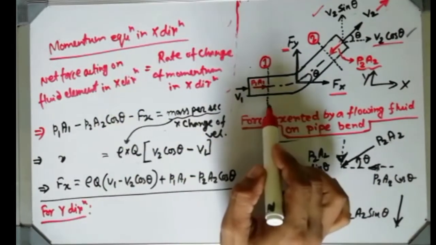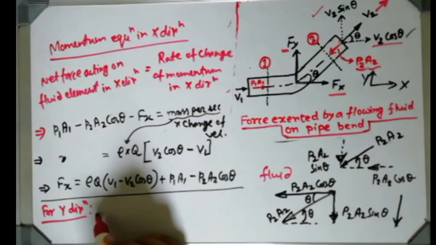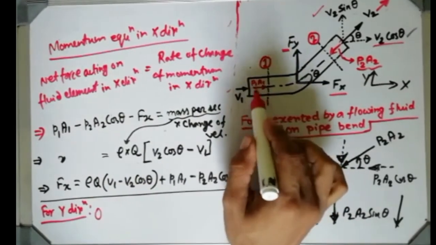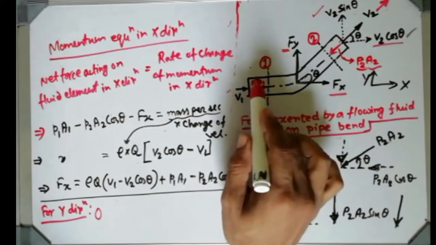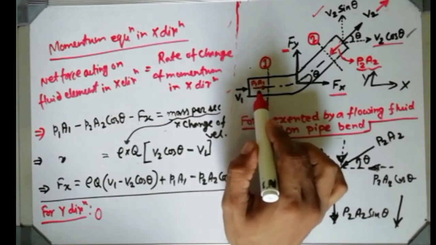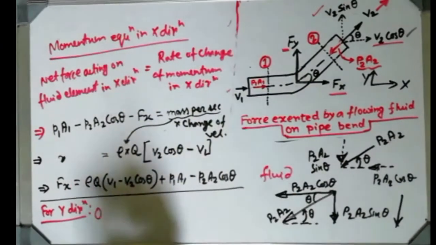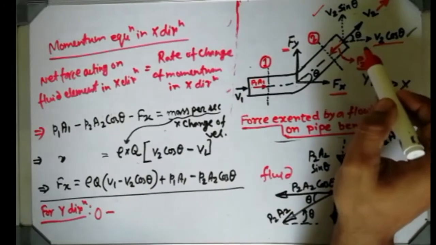See, in this particular P1A1 there is no y component, so I can write 0. In section 1 there is no component of P1A1 because it is a horizontal component, so it does not have any vertical component. So instead of P1A1 I am writing 0 minus, now coming to P2A2.